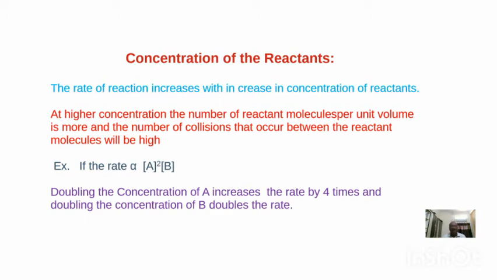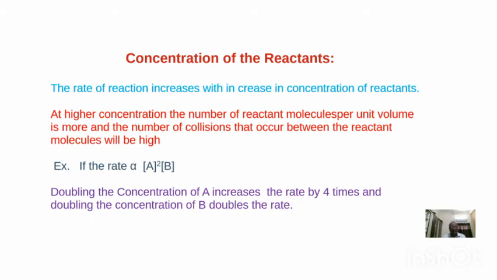When they collide, they convert into products; I mean, the molecules possessing activation energy are the ones that convert into products. But to form the products, collision must occur between the reactant molecules. So at higher concentration, the number of collisions between the reactant molecules will be very high, so the rate of reaction will be more. That is the reason why the rate of reaction is more at higher concentration.